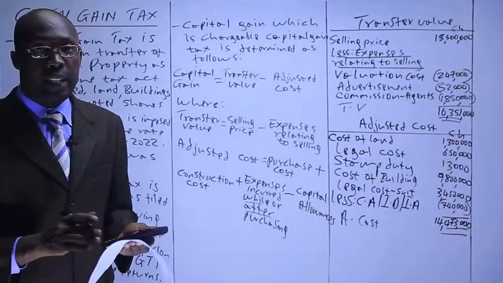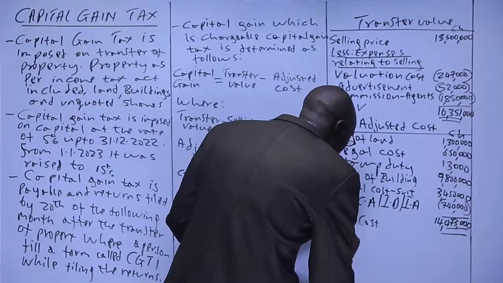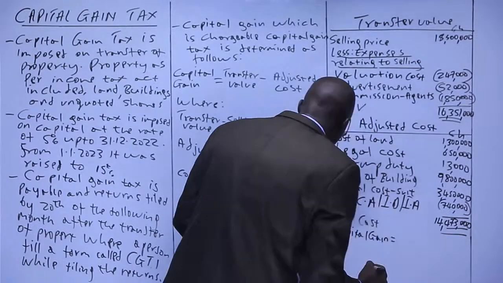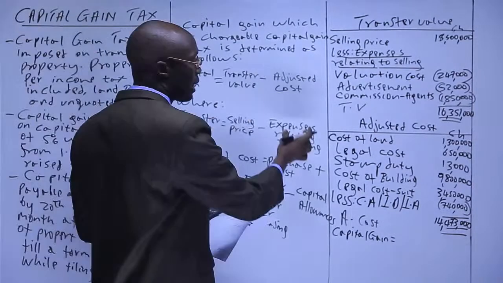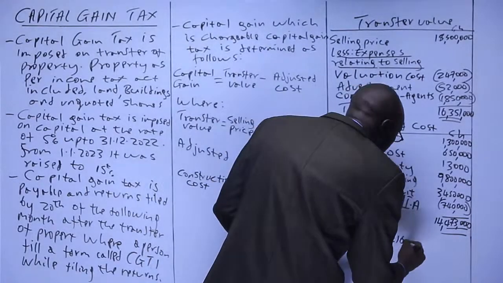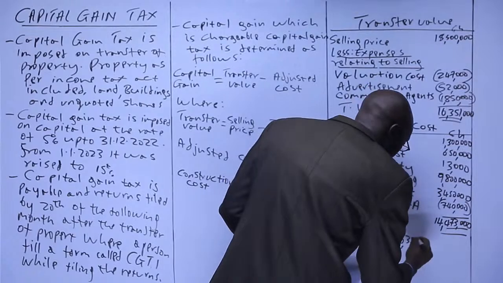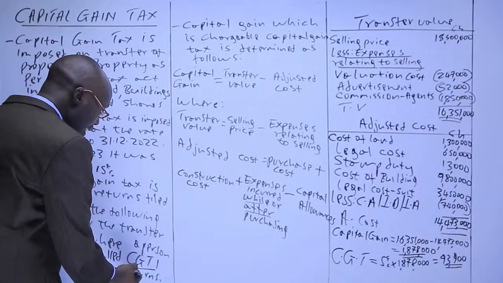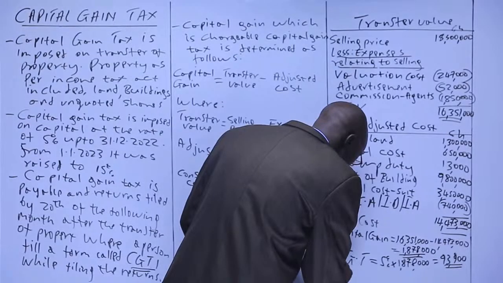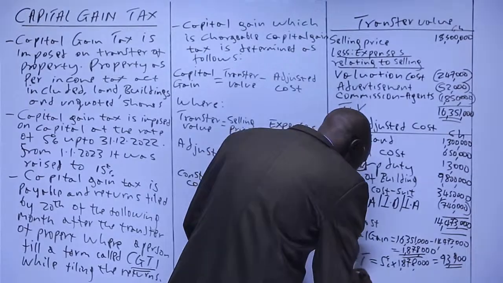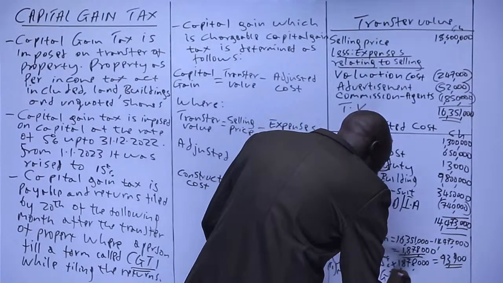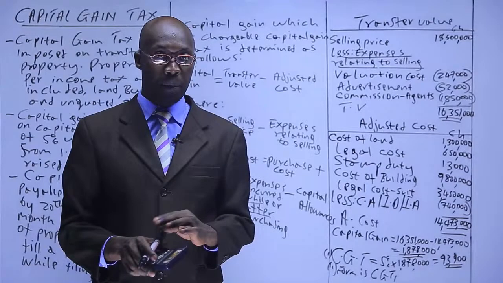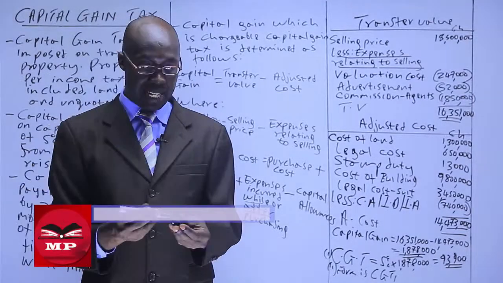Now with that we can get the capital gain. Capital gain, we had said you take the transfer value minus the adjusted cost. So you'll have 16,351,000 minus 14,473,000. That is number one. Number two, the form is CGT1. So that is how we deal with the capital gain and also the capital gain tax.